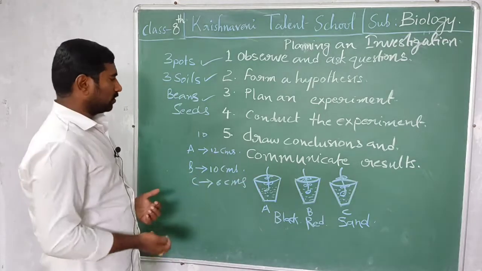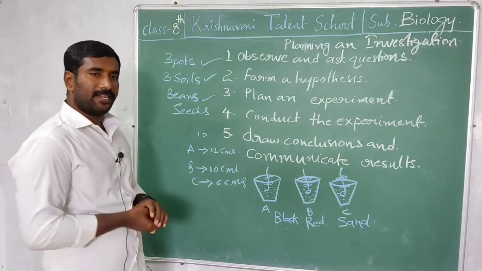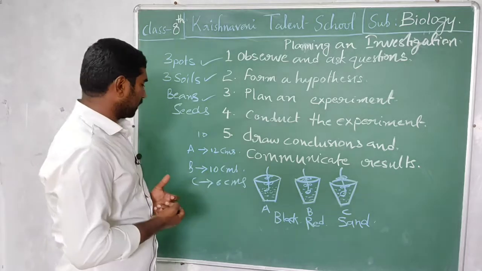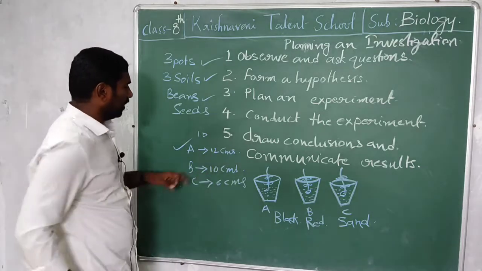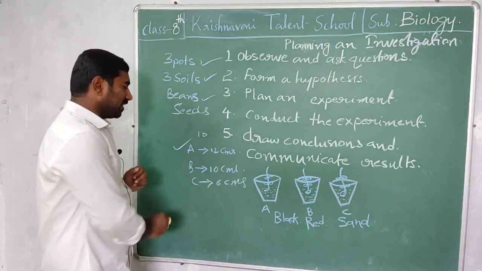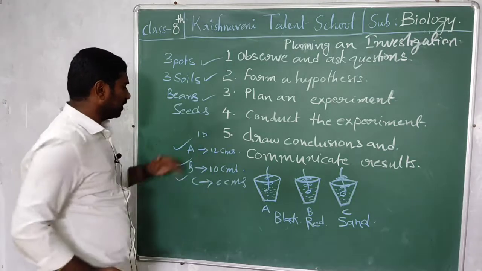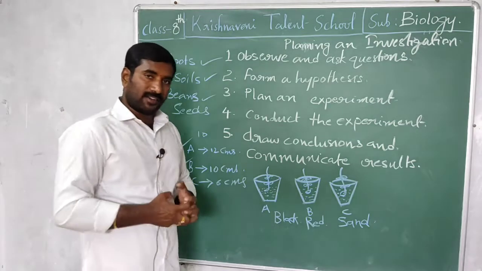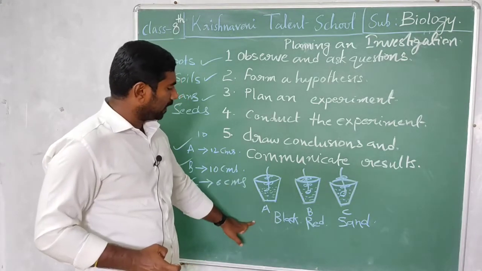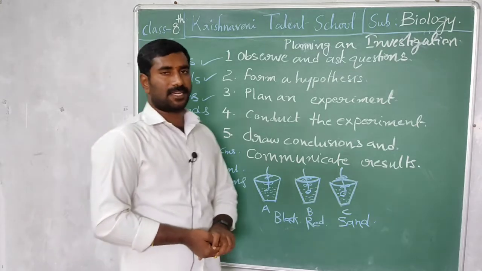Now come to conclusion. Draw conclusions and communicate results. Now let's go for results. A is 12 centimeters, more than B. B is 10 centimeters, less than A, and C is 6 centimeters, less than A. So here our result is black soil.